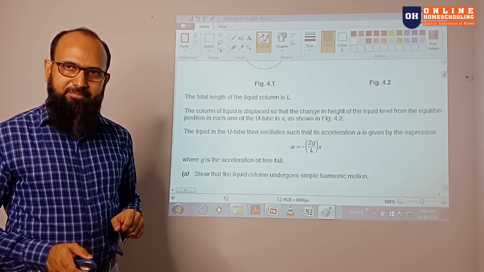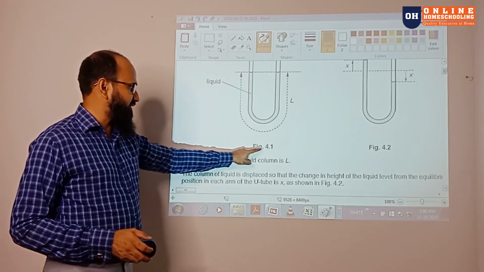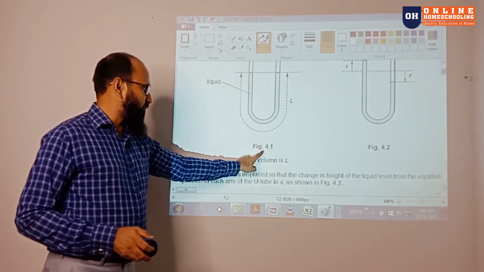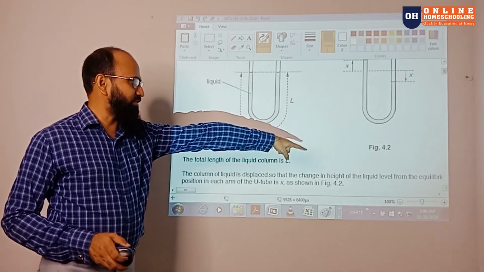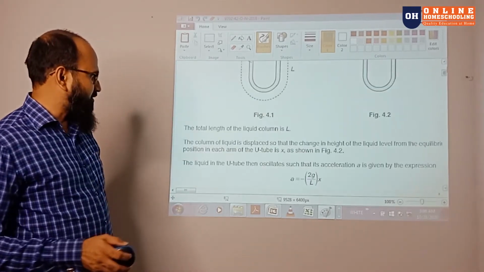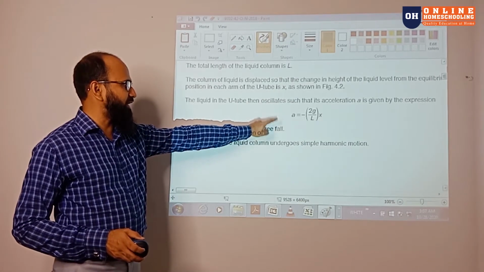Cambridge labels their figure 4.1 because it's question number 4, figure 1, and figure 2.